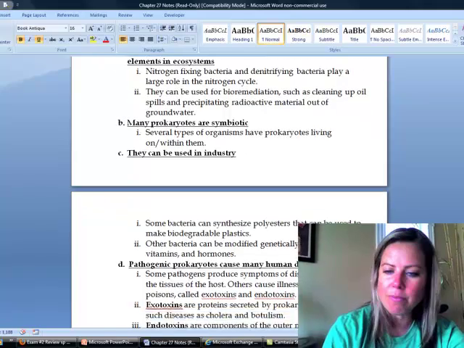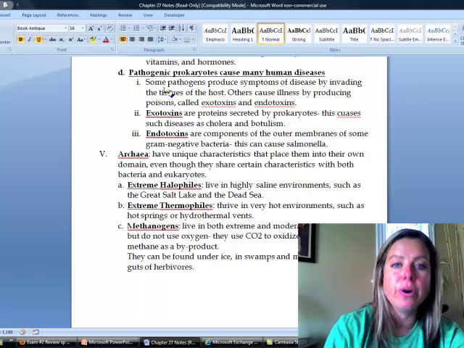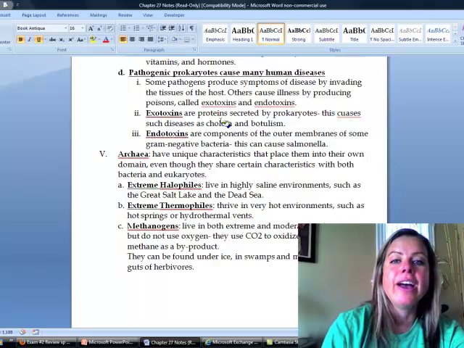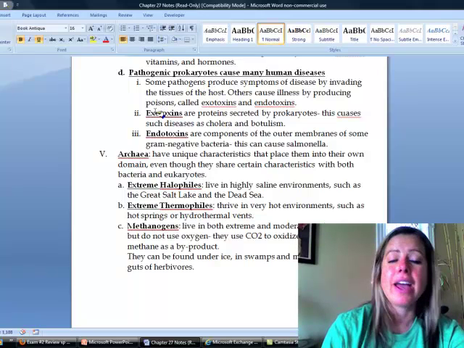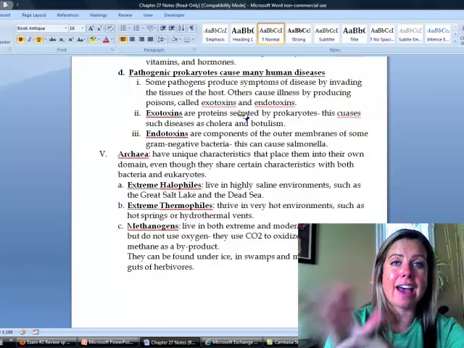Another important thing about bacteria that some people get upset about, but it's true, is that they cause disease. So they're really good at population control. And there's two ways that they can do it. They can have exotoxins and endotoxins. Exotoxins are going to be some type of protein that a prokaryote excretes out into an organism and makes them sick. And this is what causes cholera and botulism.